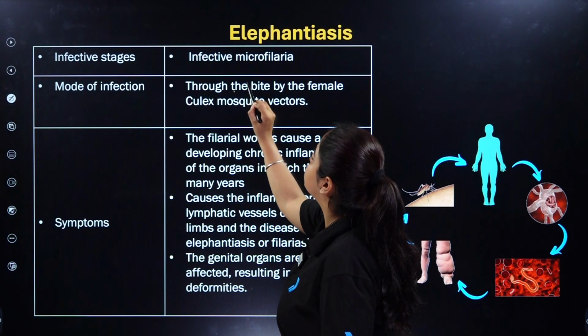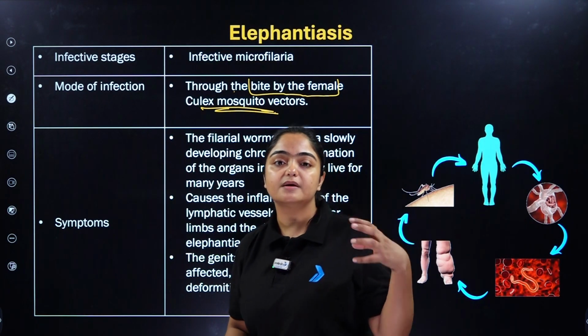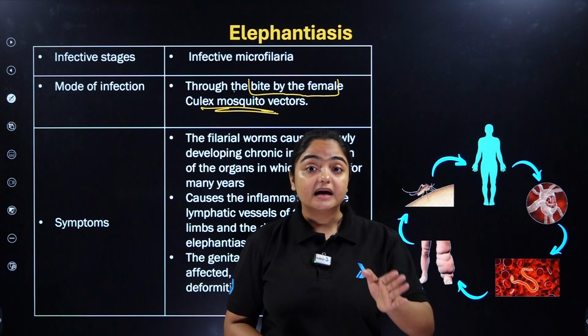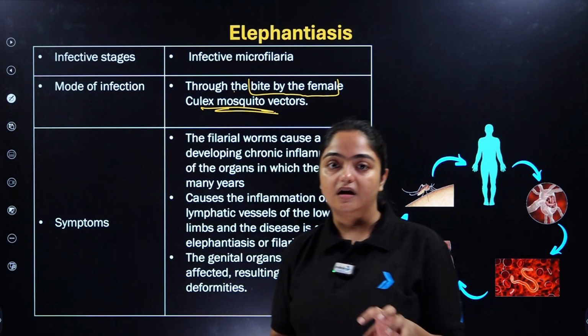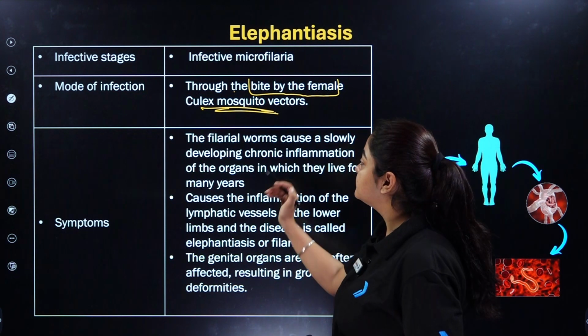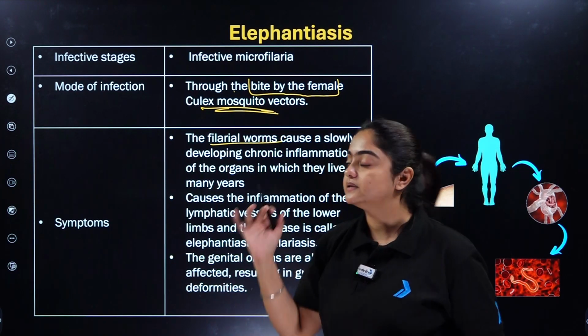The mode of infection is through the bite of the female Culex mosquito vector. So here also the mosquito is playing the role of a vector, or transmitting agent, but the pathogen is a Helminth. The causative agent is Helminth, which is Wuchereria. Symptoms are caused by the filarial worm. Elephantiasis is also known as filariasis.